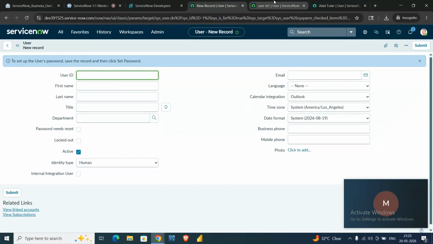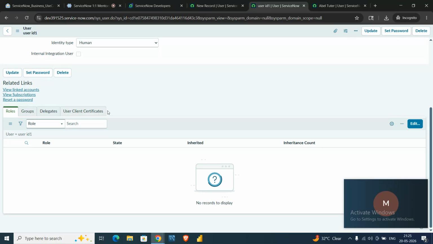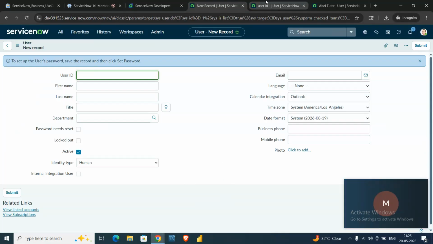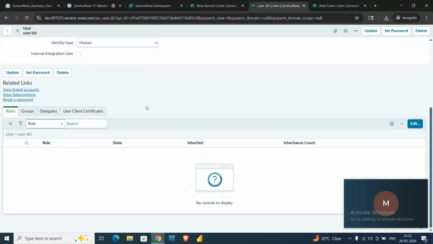This section is only available after creating a user. After the user is created, it automatically pops up.